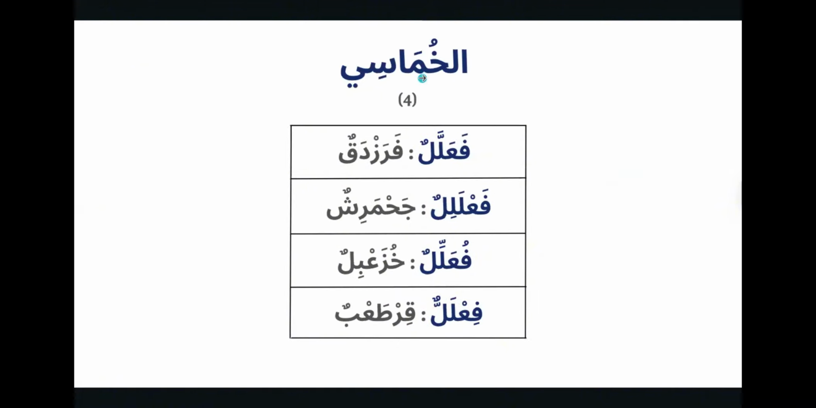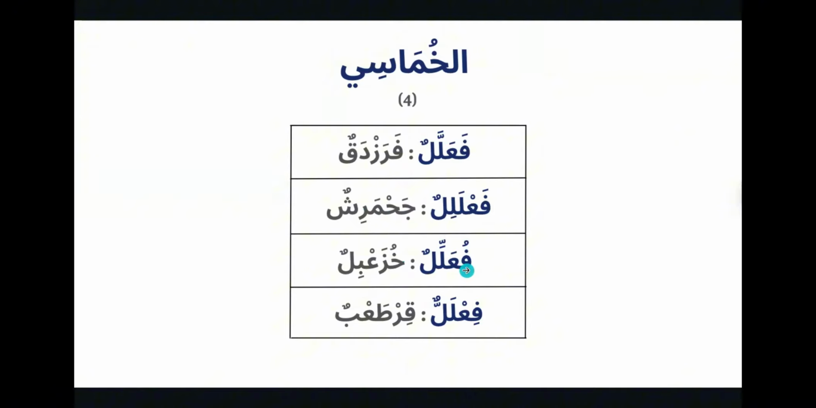Then for the khumasi, you have four different possible patterns. Fa'allalun, like farazdaqun, which means a piece of bread. Then you have fa'alilulun, like jahmarishun. Of course, these are extremely rare words to ever find, but this word here means a woman that is big, a woman that is very big. It can also be used in the context of camels.